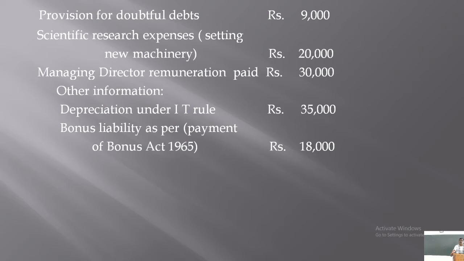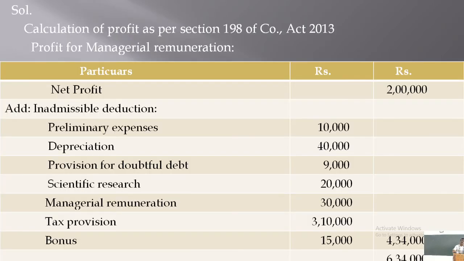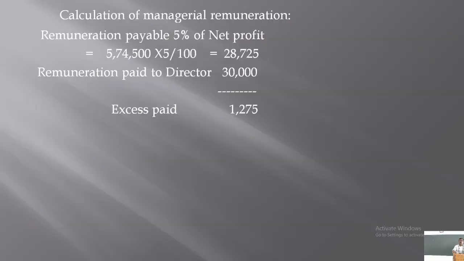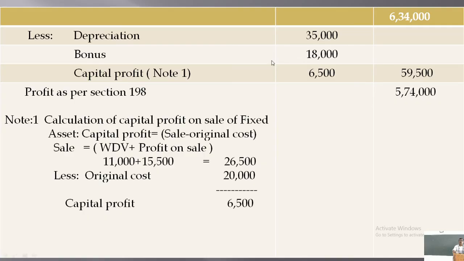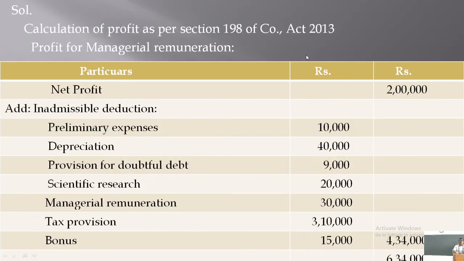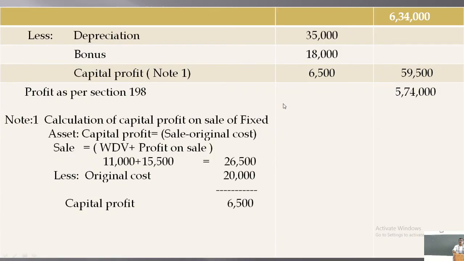Actually, 18,000 should have been deducted from the profit of rupees 2 lakhs, but only 15,000 is deducted from the profit. Therefore, 3,000 more should be deducted.